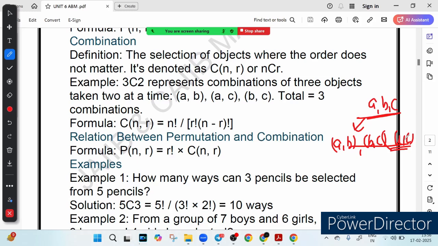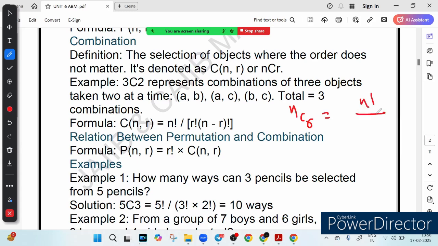The formula for combination is quite simple. nCr is equal to factorial n upon factorial r into factorial n minus r. We divide by factorial r because combination is always less than permutation. That is taken into account by this factorial r division.